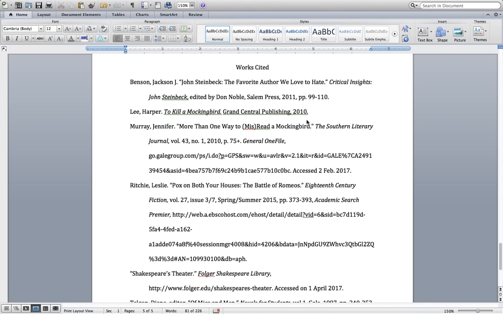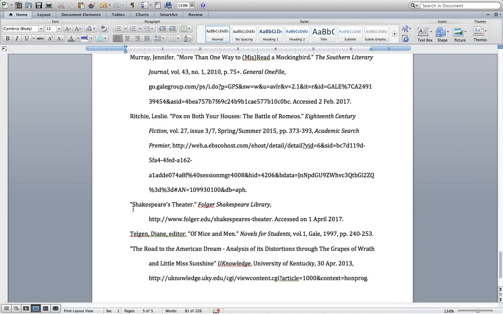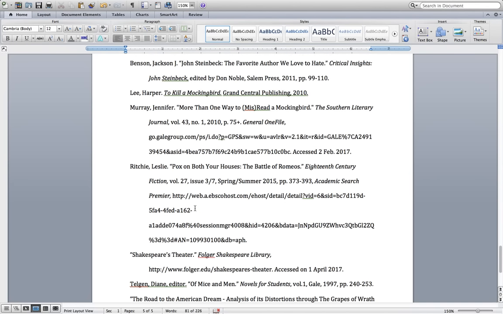There are two rules of thumb that there are really no exceptions for in creating parenthetical citations. One is that in your parenthetical citation, you're always going to use whatever comes first in the works cited entry. So for these sources, it would be the last name of the author: Benson, Lee, Murray, Ritchie. In this case, because you don't have an author, you start with the title. You're still going to use the title of the article because that's what comes first in the works cited citation. And we'll do some examples of that in just a second.